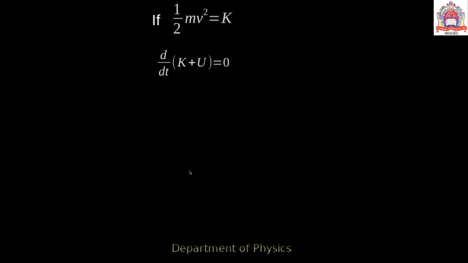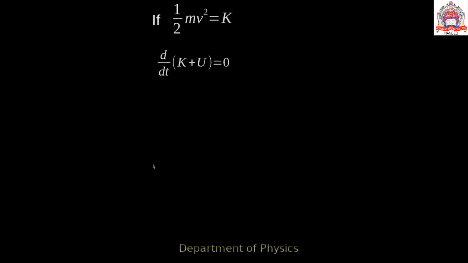Remember that half mv square is nothing but the kinetic energy, and the law of conservation of energy gives no new information which is not obtained from Newton's second law of motion, that is F is equal to m into a. But it is convenient for solving a number of problems of elementary dynamics.